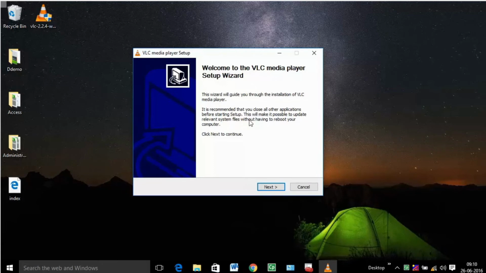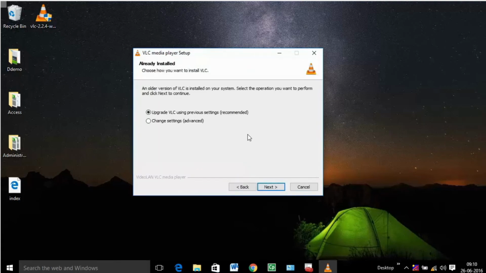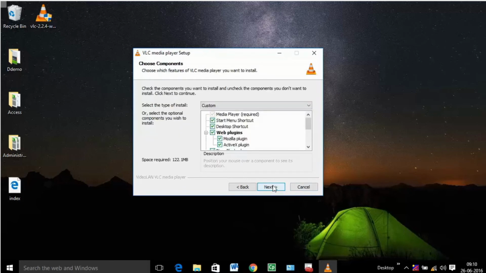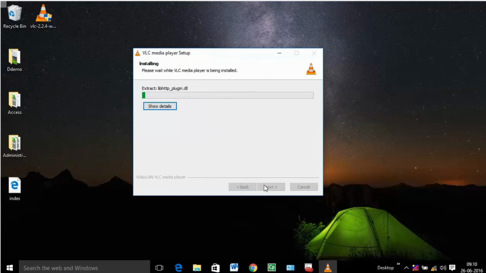Setup extraction window will appear. Setup Wizard of VLC Media Player screen will appear on the screen. Click on Next button to go forward. Language selection option will display, then choose an appropriate language and click on OK button. A license agreement of VLC Media Player will appear on screen.